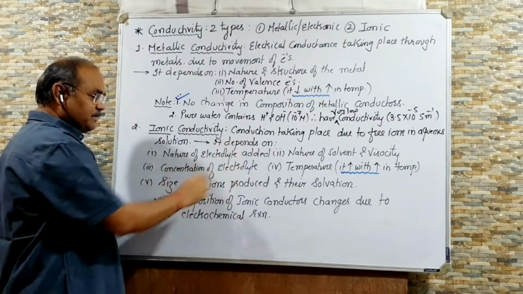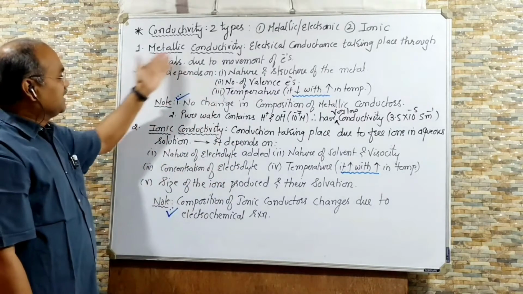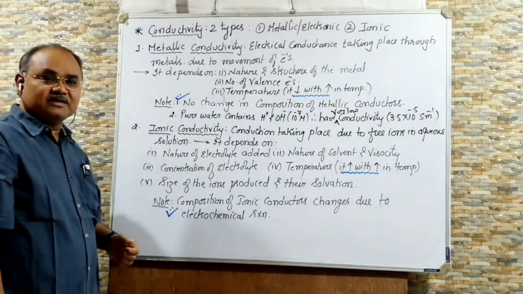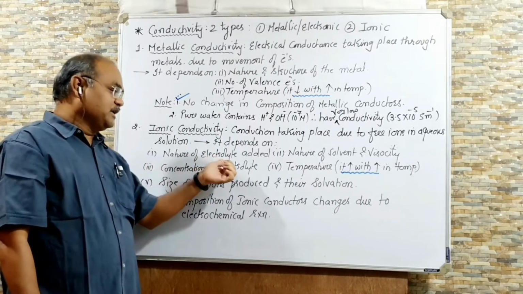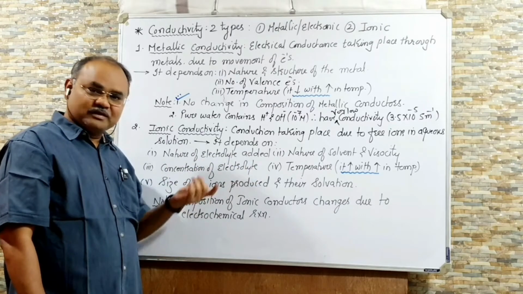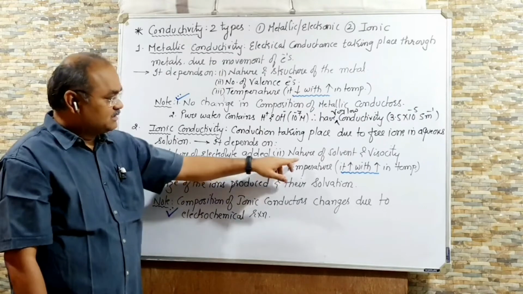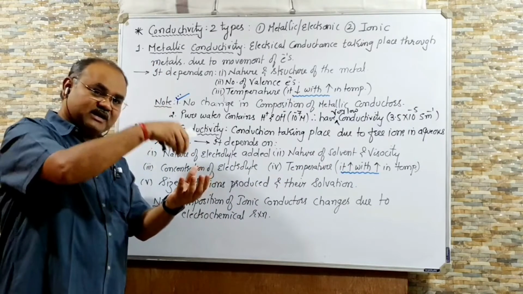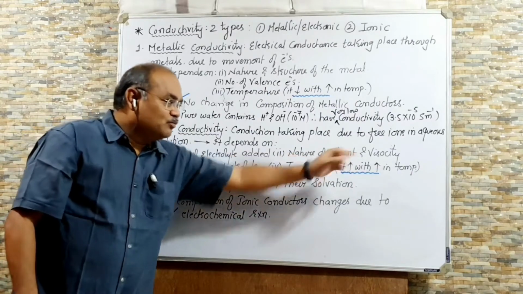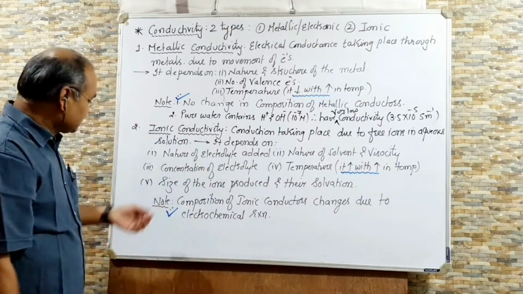It depends on 5 factors. These two questions can be asked: on which factors metallic conductivity depends, and on which factors ionic conductivity depends. The first factor is the nature of the electrolyte added. We have studied in 11th that electrolytes are of two types: strong and weak. Second is the nature of the solvent and viscosity. If the solvent to which the electrolyte is added is more viscous, then the movement of ions will be less, so conductivity will be less.